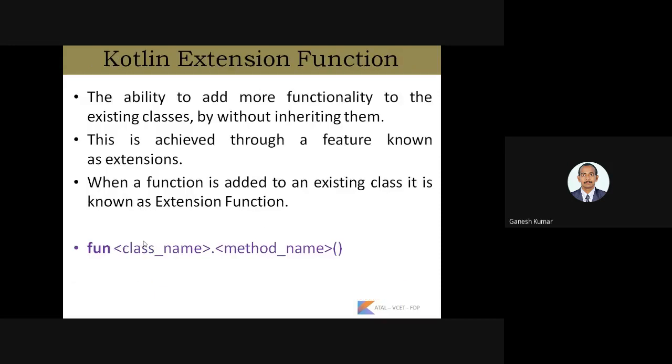Next one, extension function. What does extension function mean? We have already seen that we can add some features to already existing parameters, like adding more parameters to existing functions, or adding additional features to those functions. Here, it is the ability to add more functionality to an existing class without inheriting from it. This is achieved through a feature known as extension. So when a function is added to an existing class, it is known as an extension function. Here is the syntax: fun ClassName.methodName.